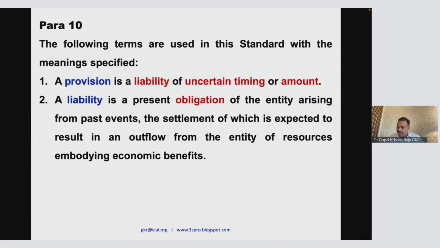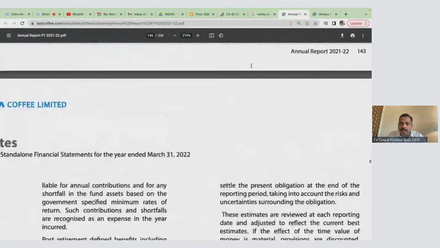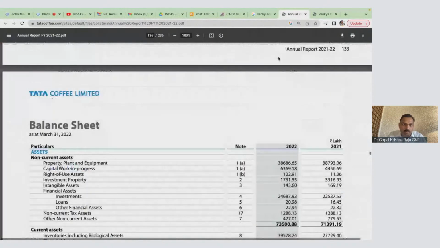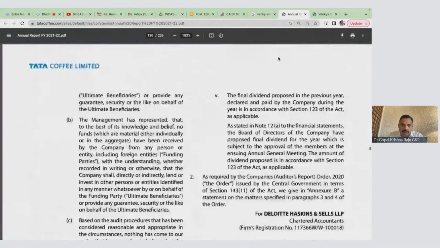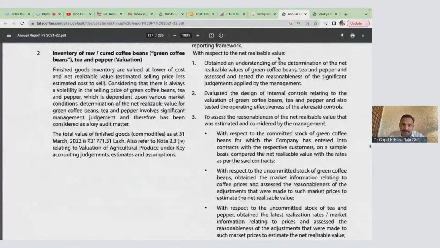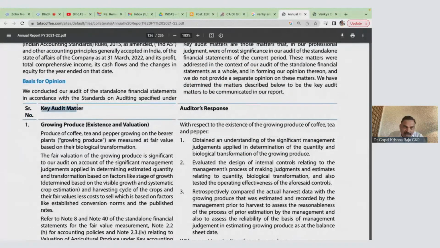Let the amount come. So that is where you have a KMP. Okay, you have a KMP. Now, I'll just show you the auditors. This is your auditor's report. So in your auditor's report, there will be a terminology. Look at this, key audit matter. In key audit matter, KAM, especially the measurement of provision.